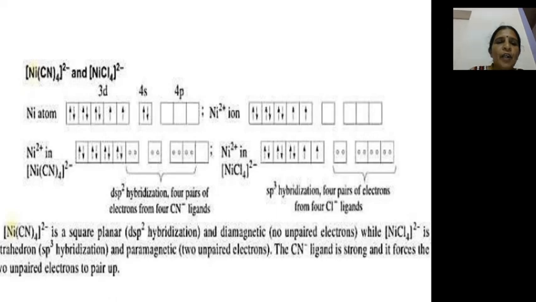In these 4 dsp2 hybrid orbitals, the 8 electrons donated by the cyano ligands take their place.